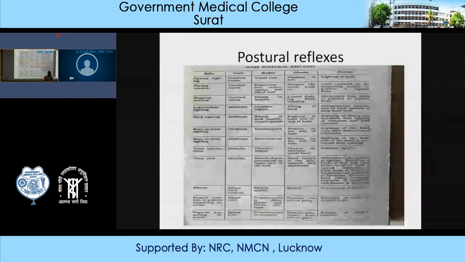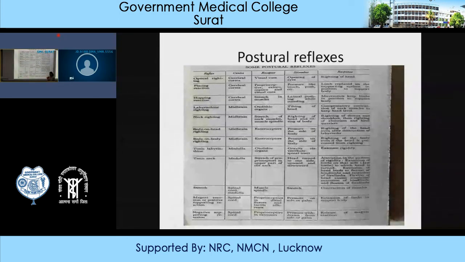Then a second section was made at the level of superior colliculus and inferior colliculus, and it was found that there was hyperrigidity in all the four limbs. Rigidity was seen in all the four limbs, and this rigidity was known as decerebrate rigidity.